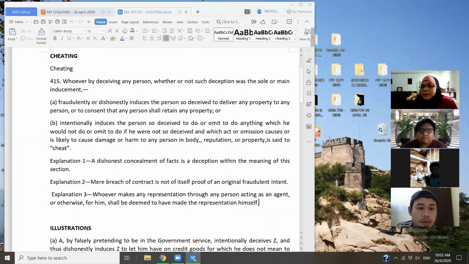Anyone? We don't have this Word. Sorry? We don't have this Microsoft Word for section 415. Do you have the document that I've sent to you? This one we can look at the penal code. Yeah, of course. Oh, that's okay.